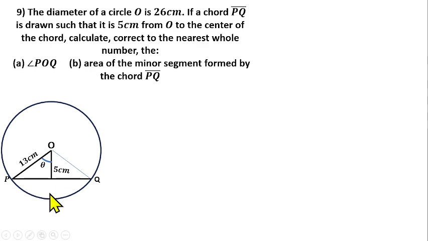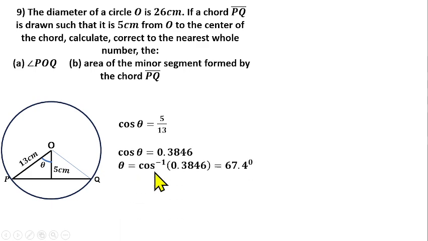So we can use a trigonometric ratio to find theta. Adjacent over hypotenuse is cos. So cos theta is equal to adjacent over hypotenuse, which is 5 over 13. If you change this to a decimal number, that gives us 0.3846. From there you can find the cos inverse to find our theta.